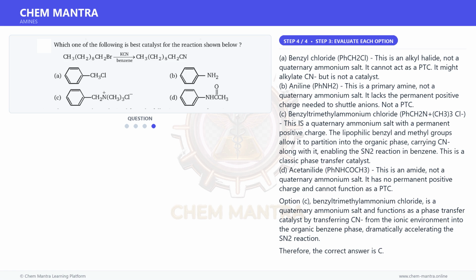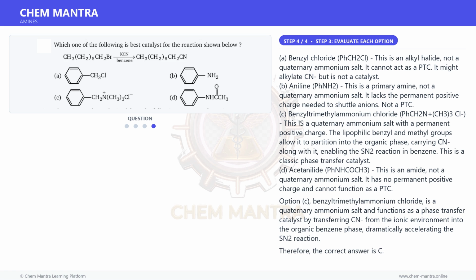Not a PTC. C. Benzyl trimethylammonium chloride, PhCH2N+(CH3)3 Cl-. This is a quaternary ammonium salt with a permanent positive charge. The lipophilic benzyl and methyl groups allow it to partition into the organic phase, carrying CN- along with it, enabling the SN2 reaction in benzene. This is a classic phase transfer catalyst.